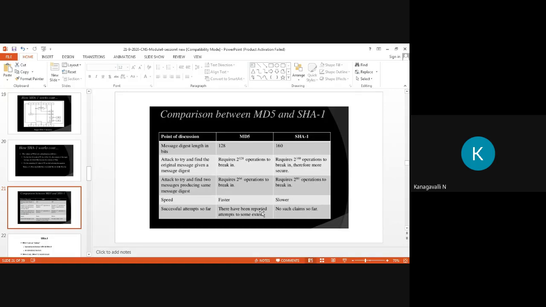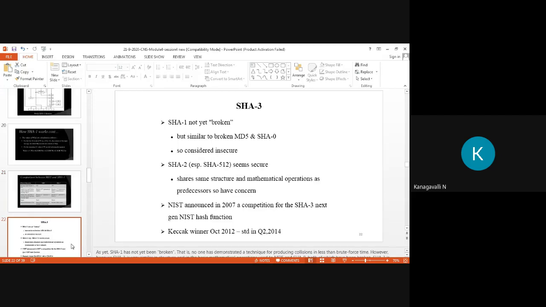Then the attack to find two messages producing the same message digest requires 2 power 64 operations to break MD5. Here it requires 2 power 80 operations. So we need to meet the requirement of 2 power 80 operations, right? Then on speed, MD5 has the fastest speed. Here it is very slow compared to MD5. Then on successful attacks so far, there have been reported attempts to some extent on MD5. Here there is no such claim so far. So these are the comparison points of MD5 and SHA-1, right?